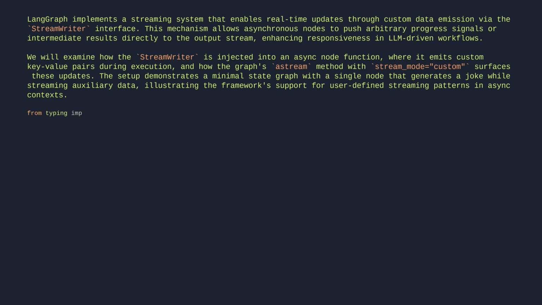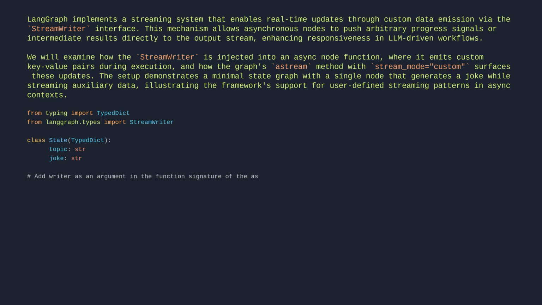From typing, import TypedDict. From langgraph.types, import StreamWriter. Class State(TypedDict): topic: str, joke: str. Comment: add writer as an argument in the function signature of the async node or tool. Comment: LangGraph will automatically pass the StreamWriter to the function.